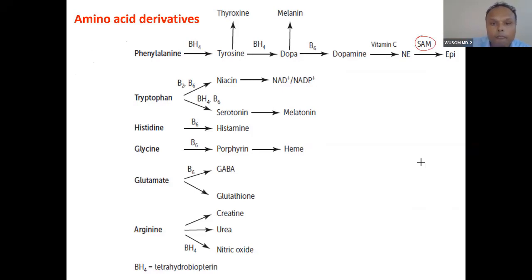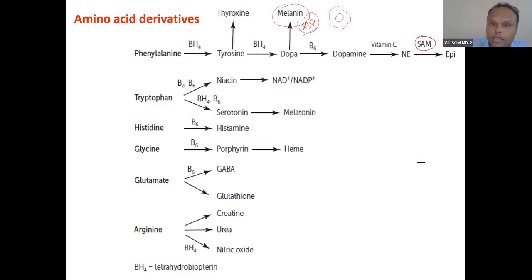And melanin is synthesized from dopamine. Melanin is basically a polymer type of compound that is synthesized by melanocyte under the influence of MSH, melanocyte stimulating hormone. Melanocyte is also activated by UV rays.